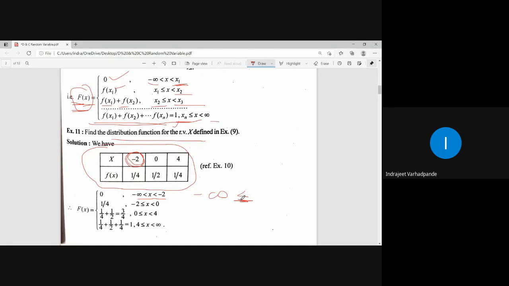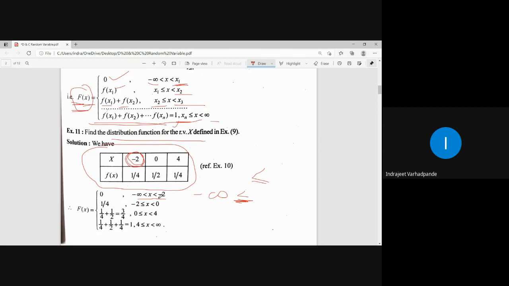For other numbers I can write equal to, but if I write equal to with infinity, it cannot be substituted. Therefore, whenever infinity is in the interval, we will use strictly less than. We never use less than or equal to in case of infinity.